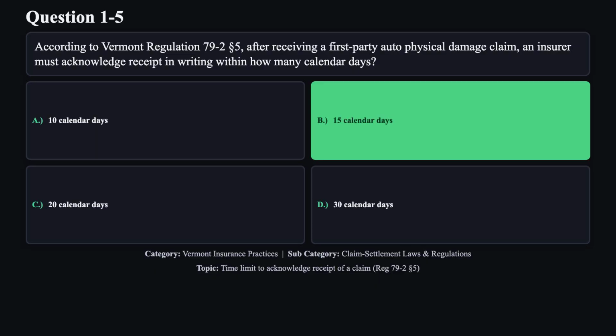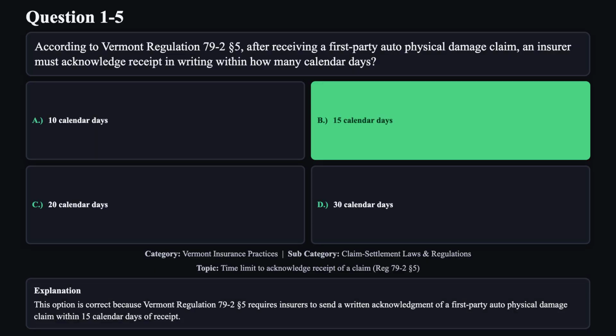The correct answer is B. This option is correct because Vermont Regulation 79.2 Section 5 requires insurers to send a written acknowledgement of a first-party auto physical damage claim within 15 calendar days of receipt.